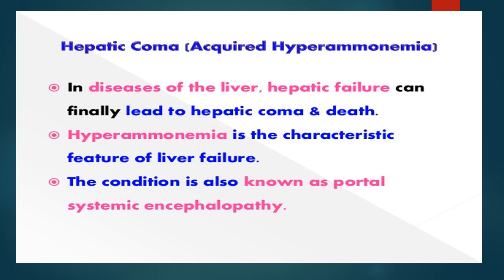Next disorder, hepatic coma. It is also known as acquired hyperammonemia. In diseases of the liver, hepatic failure can finally lead to hepatic coma and death. Hyperammonemia is the characteristic feature of liver failure. This condition is also known as portal systemic encephalopathy.